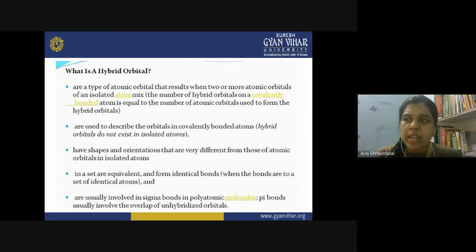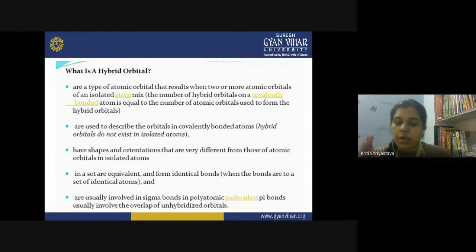So if 1s and 3p orbitals are mixed together and redistribute their energy, a total of 4 orbitals are involved, right? These 4 orbitals mix together, redistribute energy, and form 4 new hybrid orbitals.